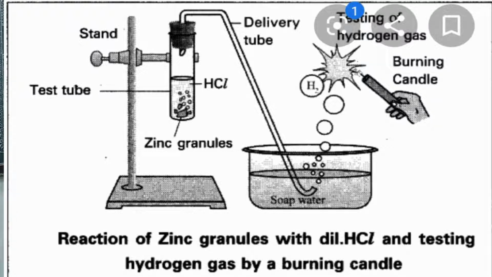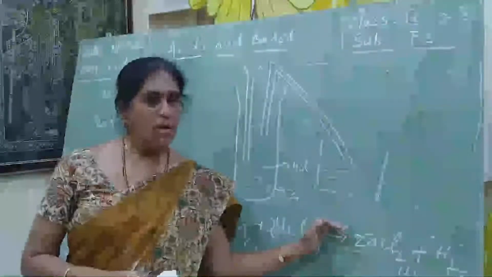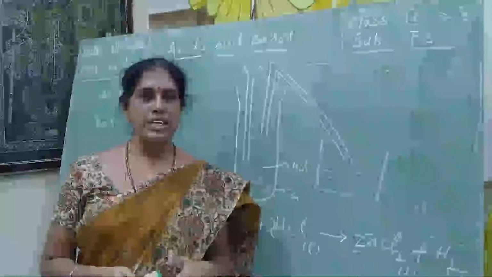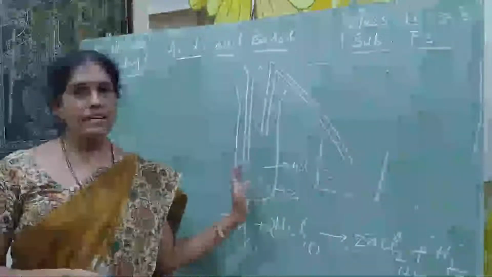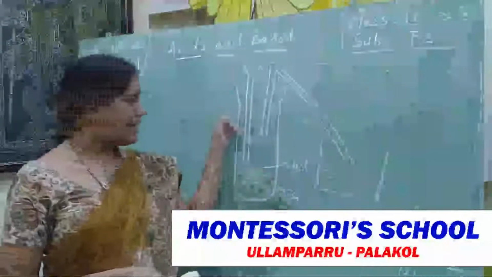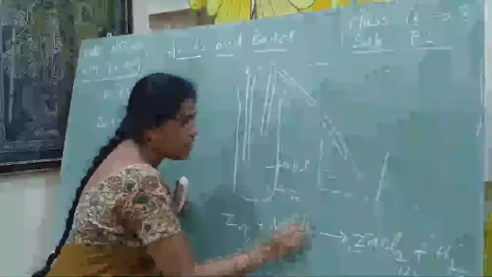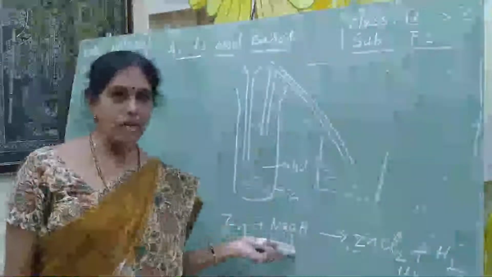Okay, next chemical activity. This is also a very important activity, students. One more activity, about the bases. Acids are completed: acids react with metals and liberate hydrogen gas. What about the bases? Bases will also liberate hydrogen gas when they react with a metal. Same thing, same apparatus; in place of acid we are adding base. Same metal, zinc, and we are adding the base sodium hydroxide. Zinc pieces plus the base sodium hydroxide.